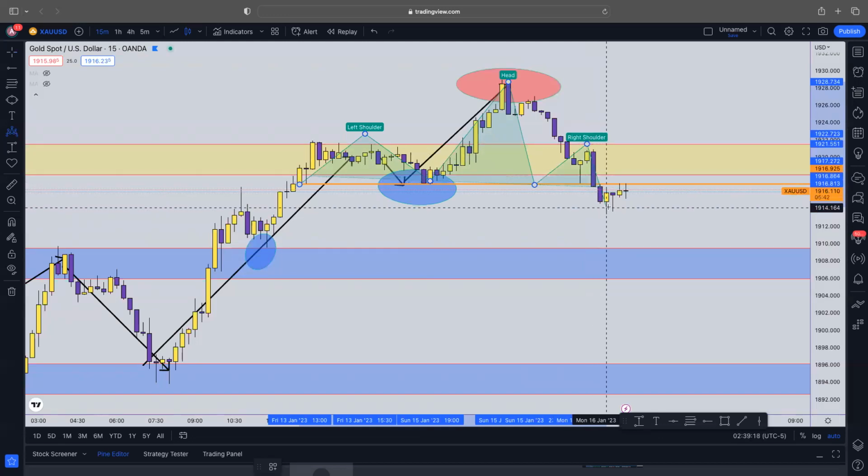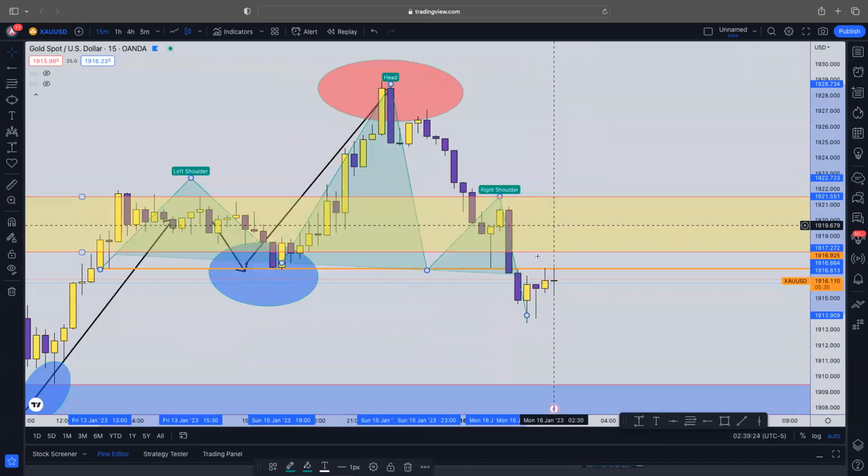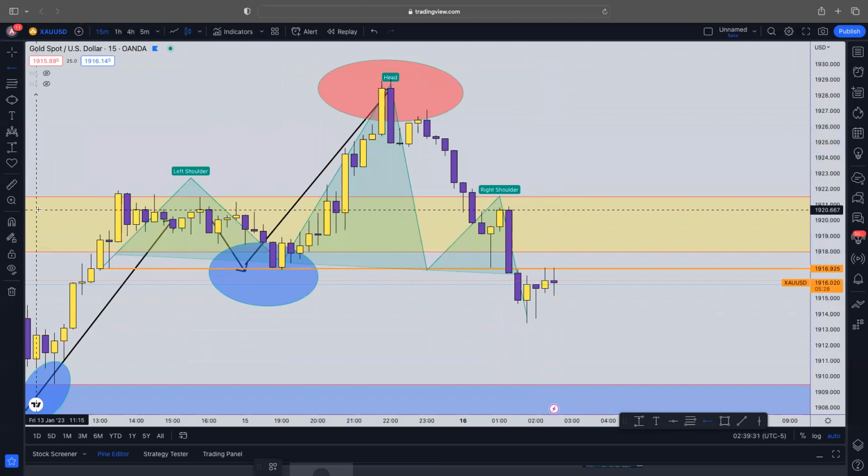What people don't tell you is after you get this right shoulder here, there's usually that second pullback that comes, right? And that second pullback can either be here at the resistance level of 1916, or it can honestly be right back at that same shoulder at the price of 1920 or somewhere under that.